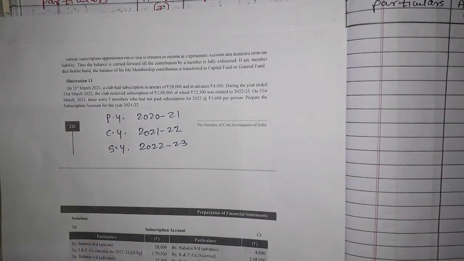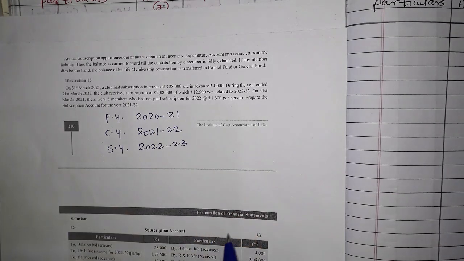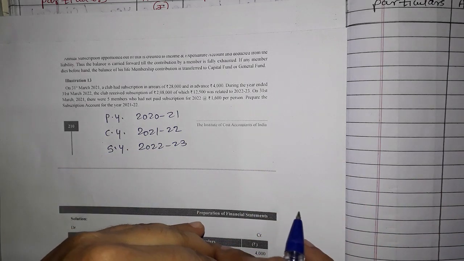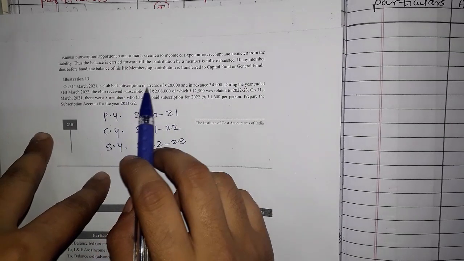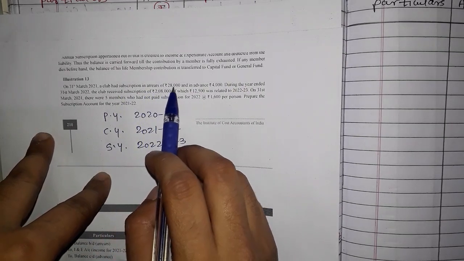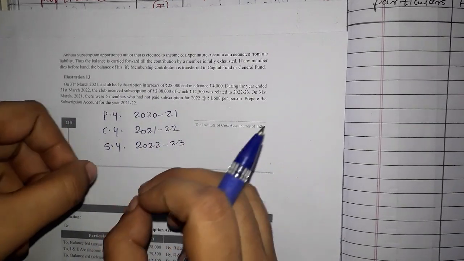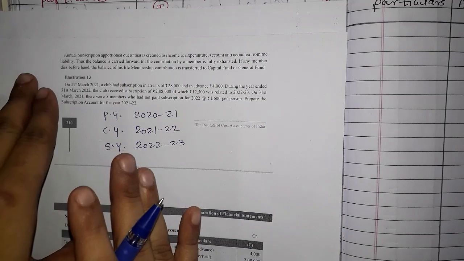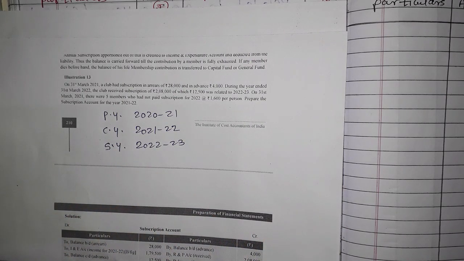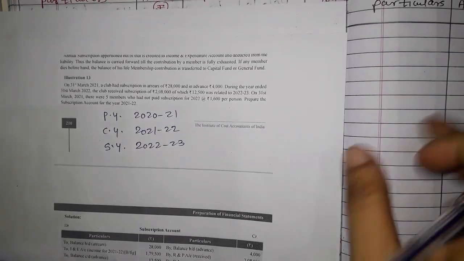This subscription account, if it is in arrears, that is outstanding, will be an asset of the NPO. When subscription is outstanding, that outstanding amount is an asset for the NPO because we are going to receive that subscription. So I am talking about this arrears outstanding 28,000. It is an asset for the NPO, right? So it will be recorded on the debit side because assets have a debit balance. I hope you are understanding.